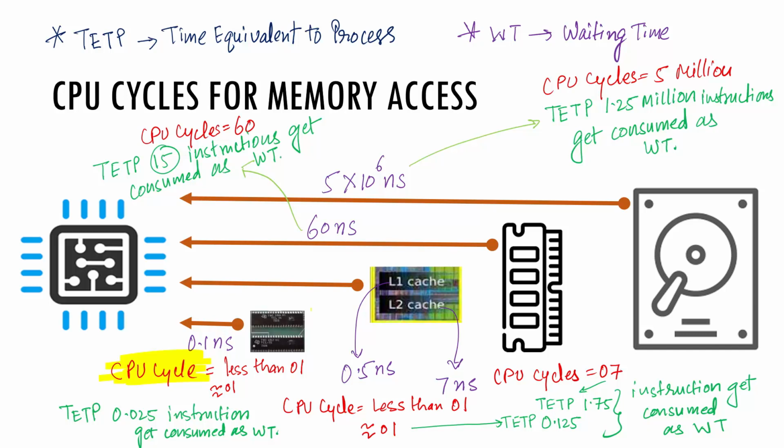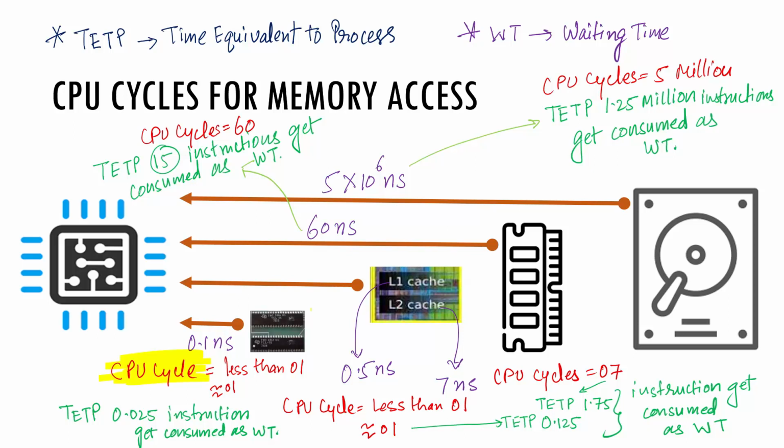So, in case of data access from the registers, the access speed is very fast and the processor will wait just for the time equivalent to processing 0.025 instructions. For L1 and L2 cache, the time consumed is equivalent to processing 0.125 and 1.75 instructions respectively.